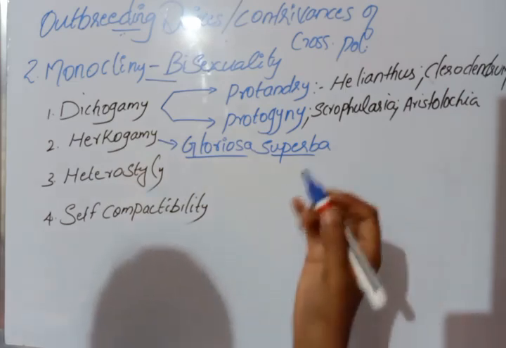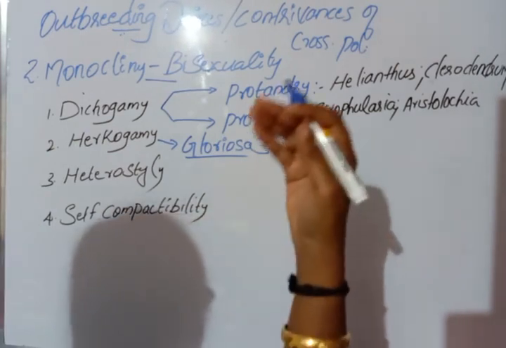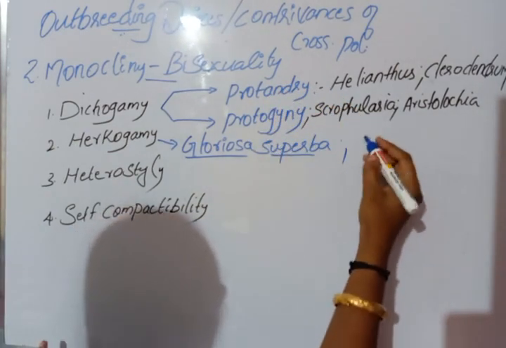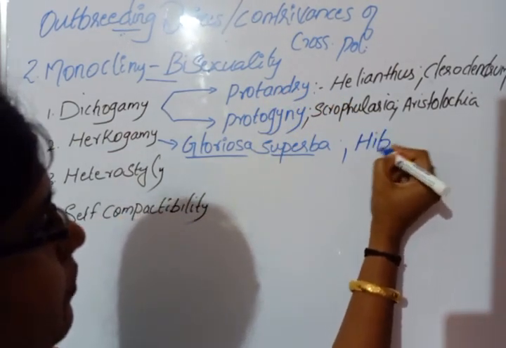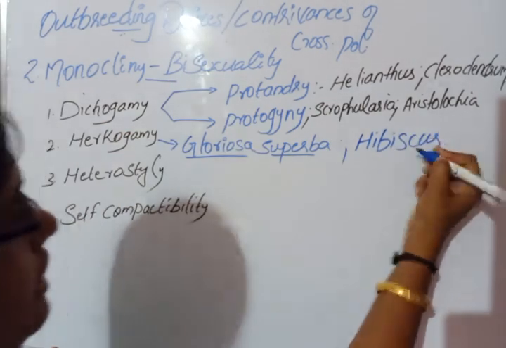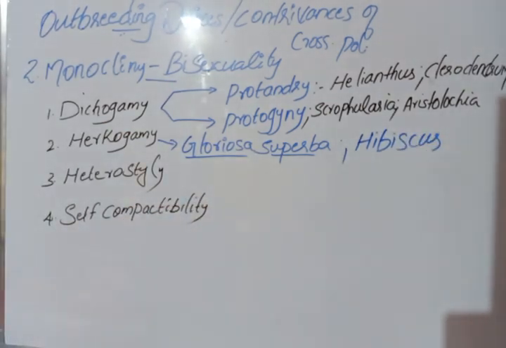Another type of stamen and style arrangement can be seen in hibiscus. In hibiscus, to prevent self-pollination, the stigma projects far above the stamens. If you observe the hibiscus plant, you can see the stigma projecting far above the stamens.